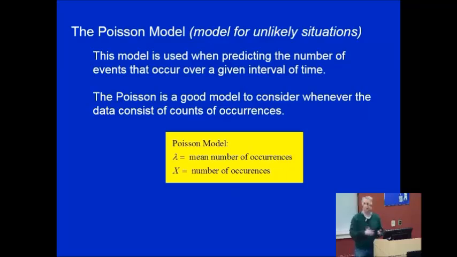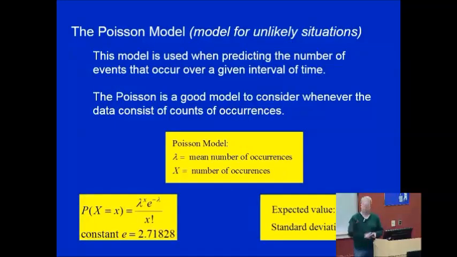First off, we're going to introduce a new Greek letter. That's the lambda. And we're going to use lambda as the measure of the mean number of occurrences. So over time, what is our experience? How many calls do we receive per hour over the last 20 years or 10 years or 5 years? So over time, what's our expected outcome? And then x is the number of outcomes we're actually interested in testing, that would be.